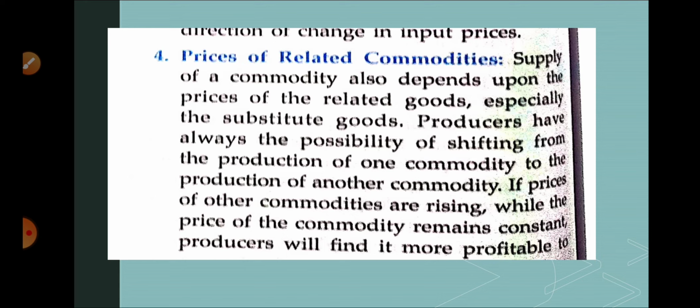Another thing we are discussing is complementary goods. If complementary goods' prices are high, then the producer is willing to supply more and more of the commodity in the market. Why? Because they are used together. So in that case supply will be more in the market. In the case of substitute goods it is opposite, and in the case of complementary goods it is directly proportional. So if complementary goods have a higher price, then more supply of the commodity will be in the market by the producer, and if the substitute goods have high prices, then the supply of that particular product will be low in the market. So next we are going to discuss techniques of production.